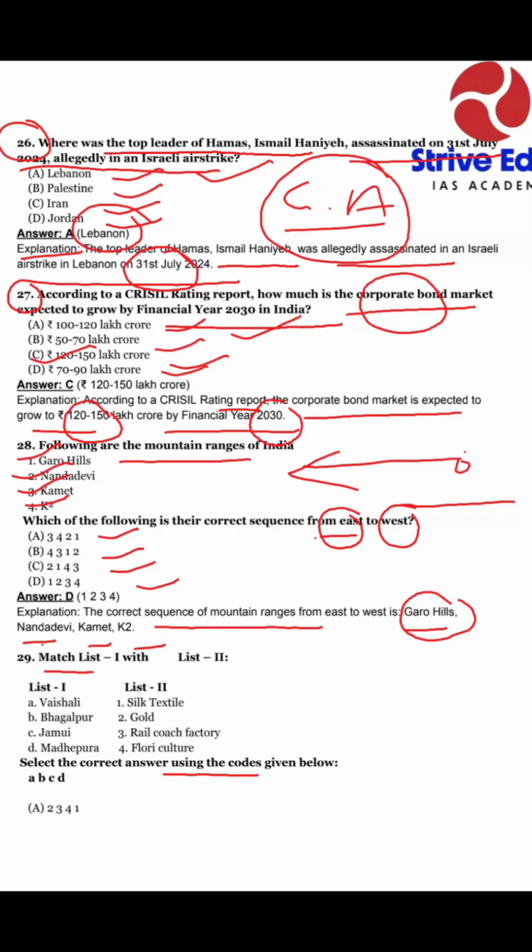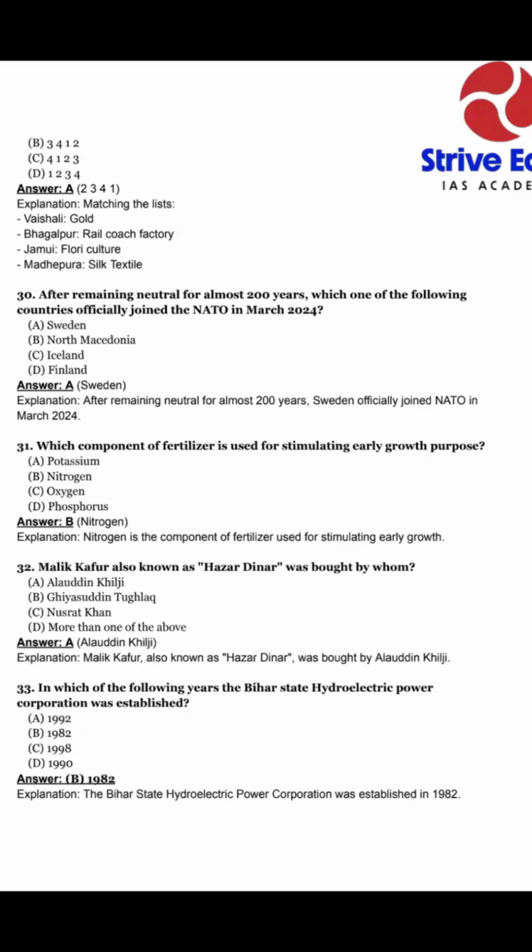Our explanation is option A, 2, 3, 4, 1. Vaishali is famous for gold, Bhagalpur for rail coach factory, Jamui for floriculture, and Madhepura for silk textile.